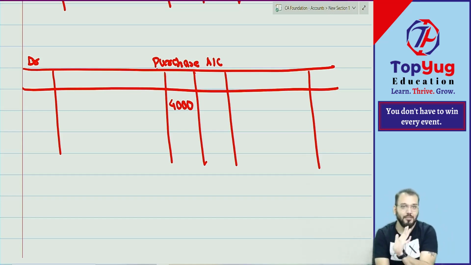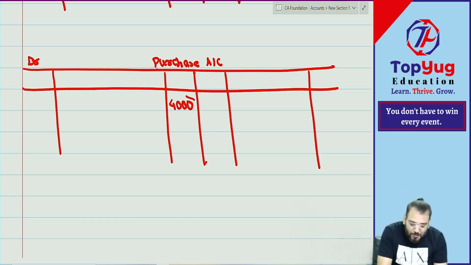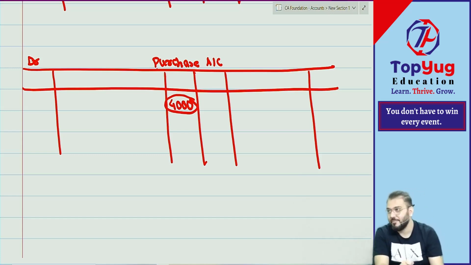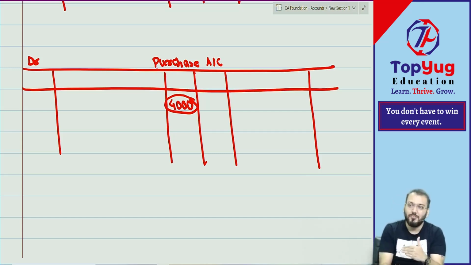Correct? Understood? Now with this ledger, whatever I am saying, I am explaining also. That is why I am taking my time. Only one time explanation is required now. Now you can see purchase debited by what amount? In journal we write narration, but in ledger we don't write narration. So will you understand what this transaction is? No. Purchase account debited by 4,000. You do not understand what actually happened. And therefore to understand this, we do posting in an analytical way.